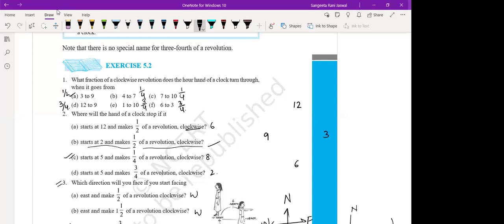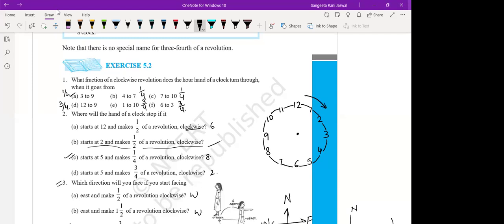Our textbooks are new, ma'am. Okay. And when did your school start? Ma'am, we have new textbooks. These days we are writing bridge course, ma'am. After PT1 exams, we got new textbooks, ma'am.